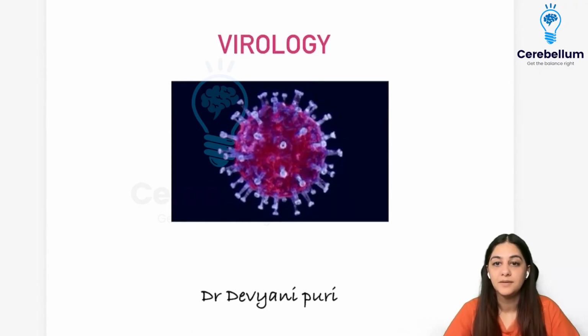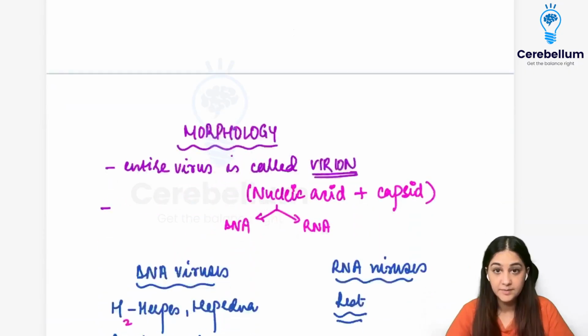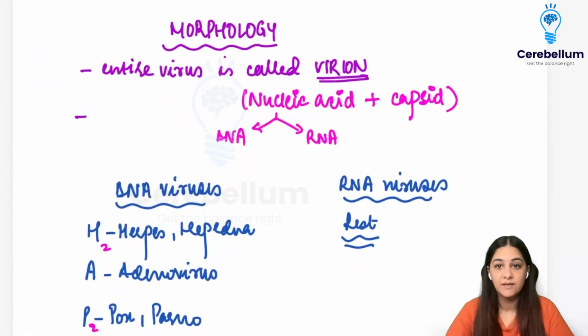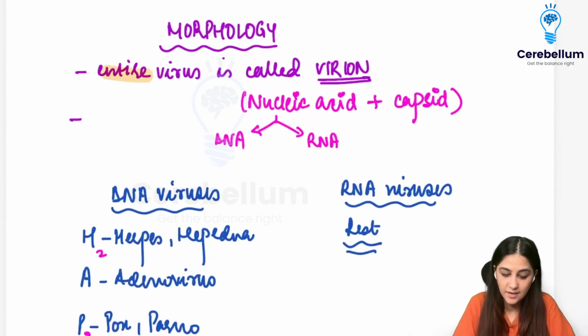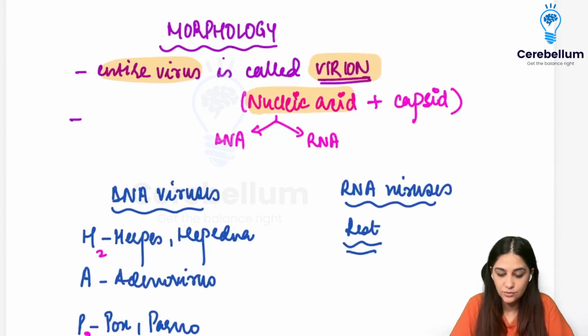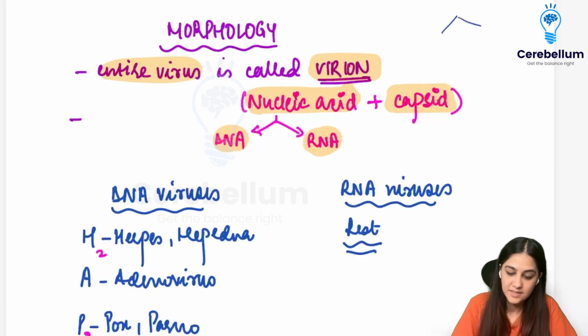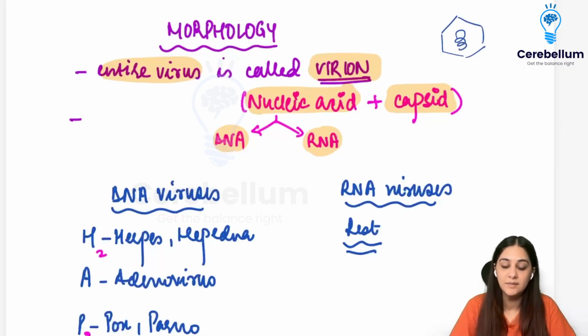The first topic that we are going to be discussing is general virology, and we will be starting with the morphology. Whenever we talk about a virus, we talk about what an entire virus is. An entire virus is called a virion, which contains the nucleic acid, which could be either DNA or RNA. It also contains a capsid, which is like a covering or a coating that protects the nucleic acid. So the capsid looks something like this, in which there is going to be the DNA or the RNA material.